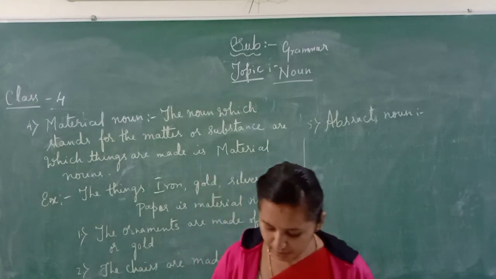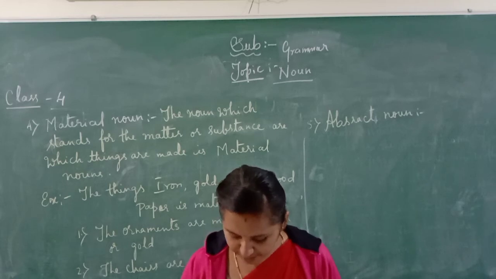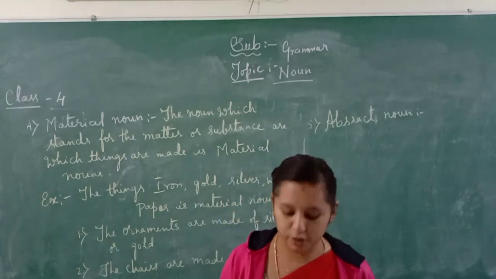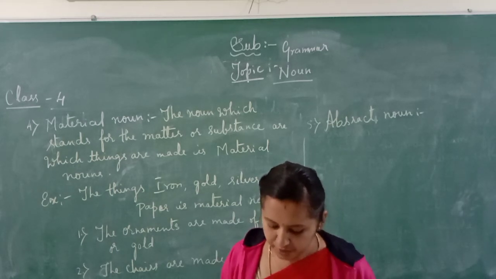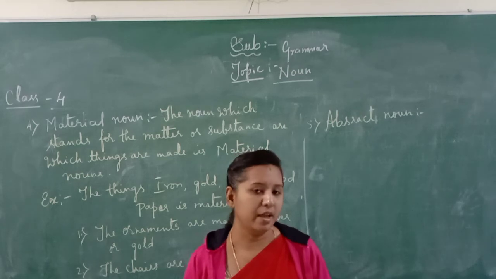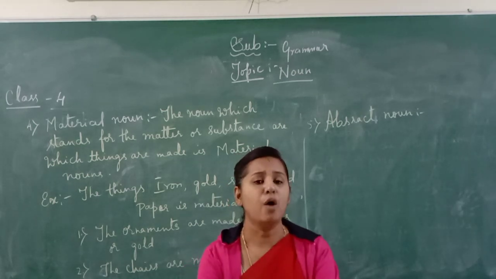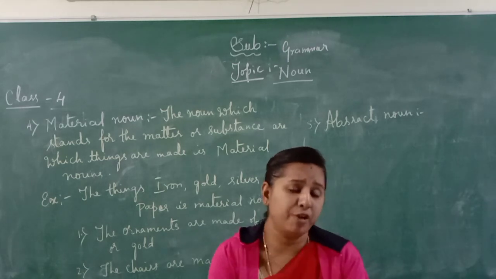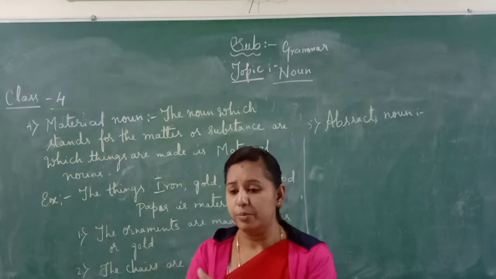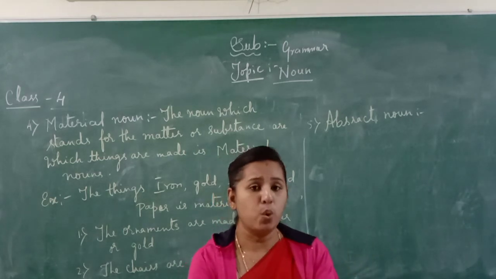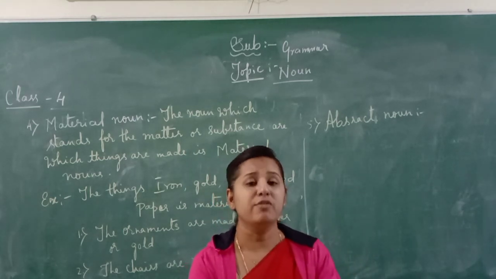An abstract noun is the name of something which we can neither see nor touch, we can only feel. For example, we cannot see the air. We cannot see the air, we can feel the air. If the air is passing through us, we feel cold. So that we can feel.